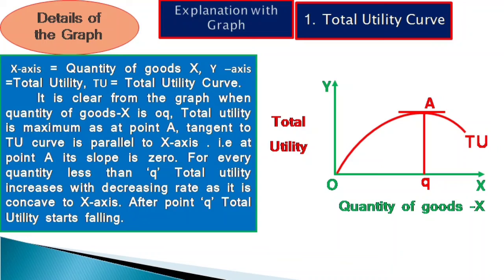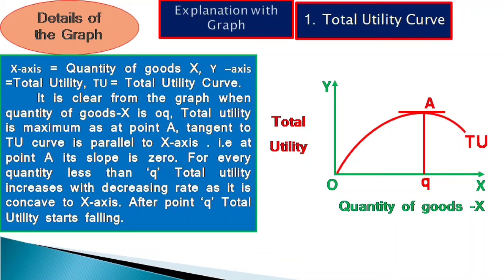It is clear from the graph, when the quantity of good X is OQ, the total utility is maximum. Why? It is because at point A, the tangent to the graph is parallel to the x-axis, and when a tangent to a graph becomes parallel to the x-axis, it means its slope is 0.